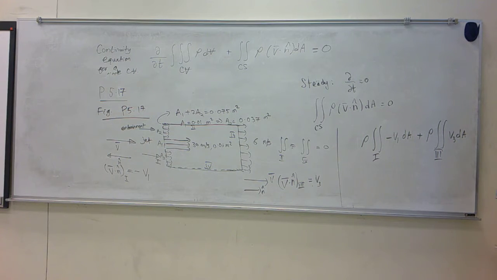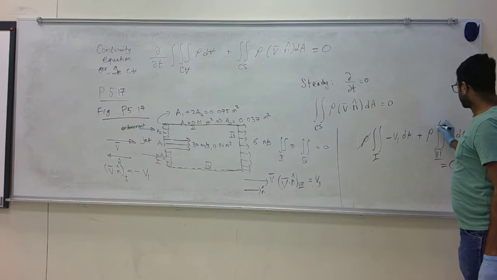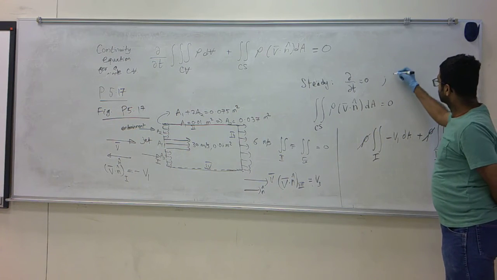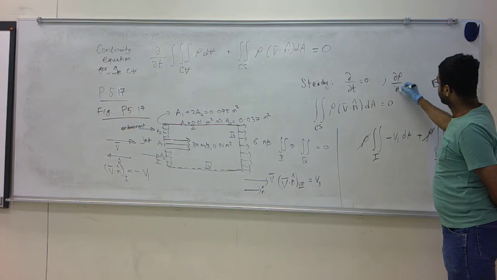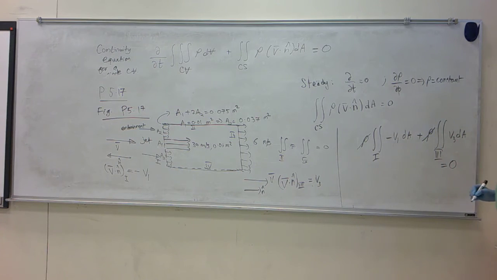Okay, this should be equal to 0. It's an incompressible flow, so I'll assume density is a constant. Density is a constant and not 0, so I'll throw it away.